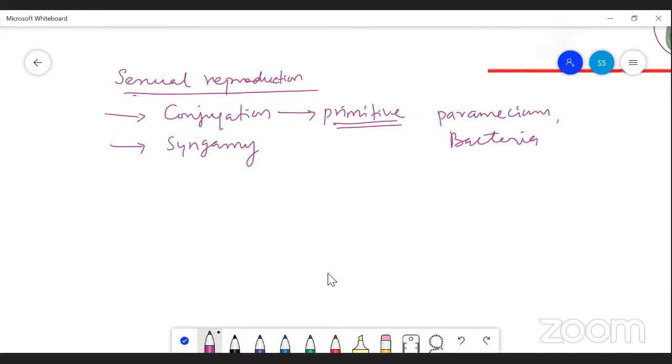The organisms are generally called conjugants. The paramecium is also called the slipper animal. Here we have the hypostome, and both the macro and micro nucleus are present, and throughout the body they have cilia.